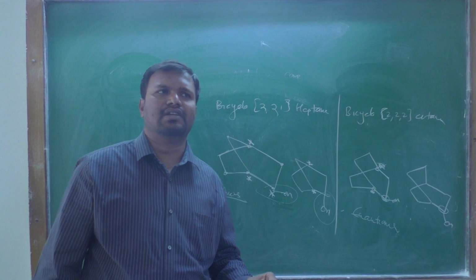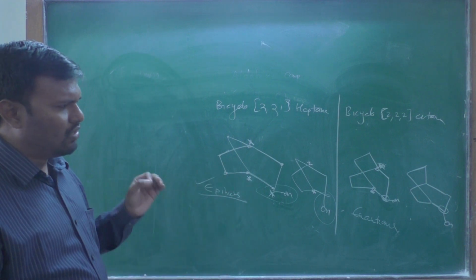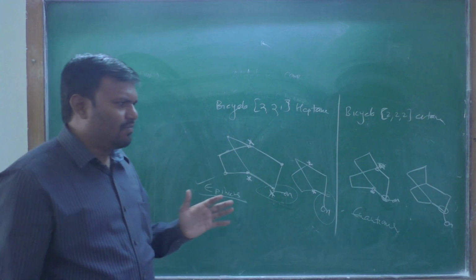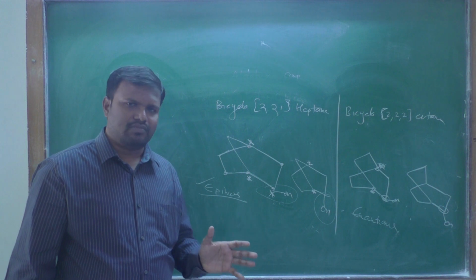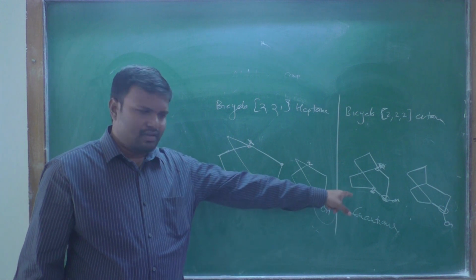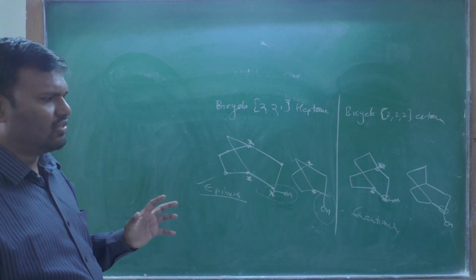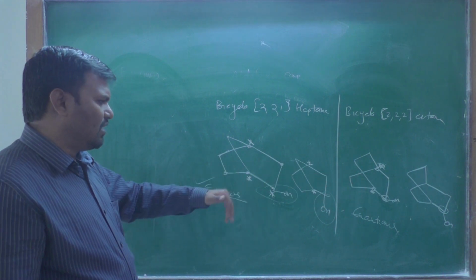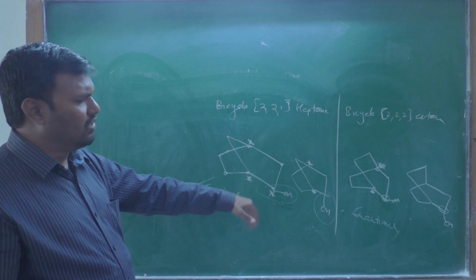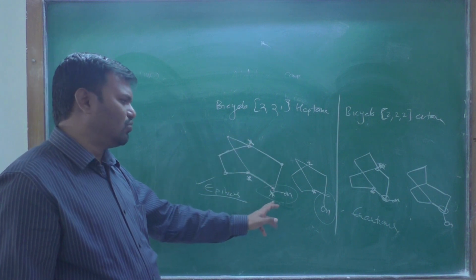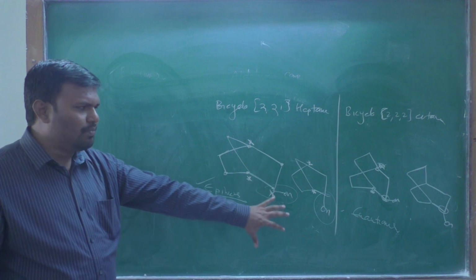If only one chiral center is there, it shows only enantiomers, not diastereoisomers. Therefore, in this case only one chiral center is there, so it shows only one enantiomeric relation. But for the other, it may show enantiomers, but it also shows epimers.